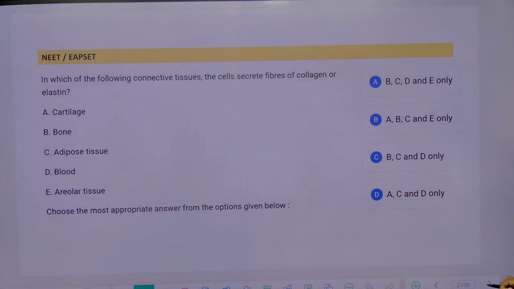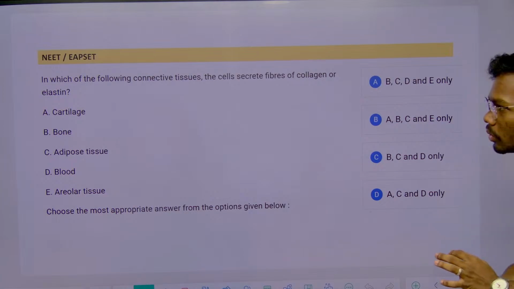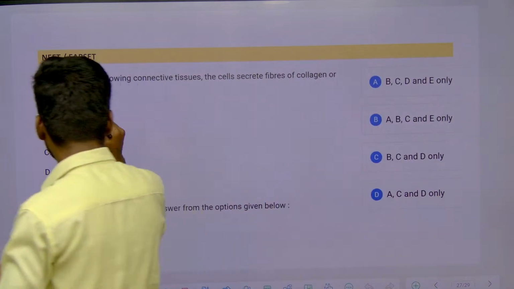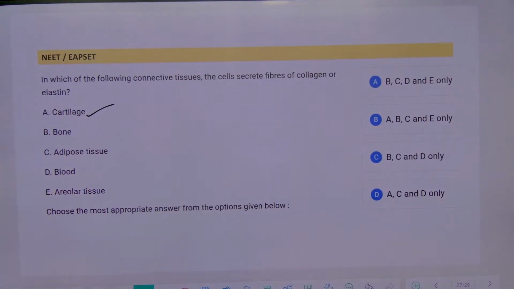Just see, in which of the following connective tissues do the cells secrete fibers of collagen or elastin? So here cartilage will secrete fibers, bones also will secrete fibers, in adipose tissue also we see fibers, areolar tissue also has collagen and elastin, all these fibers are present.